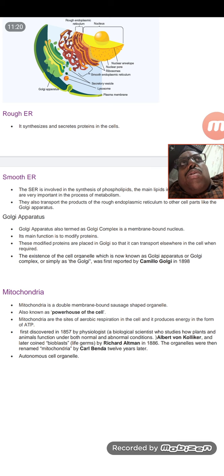So this has to go to Delhi, to this particular area. So everything is labeled the same way. Those types of functions are done inside the Golgi apparatus. And the name Golgi apparatus is given after Camillo Golgi, the person who first identified it under the microscope.